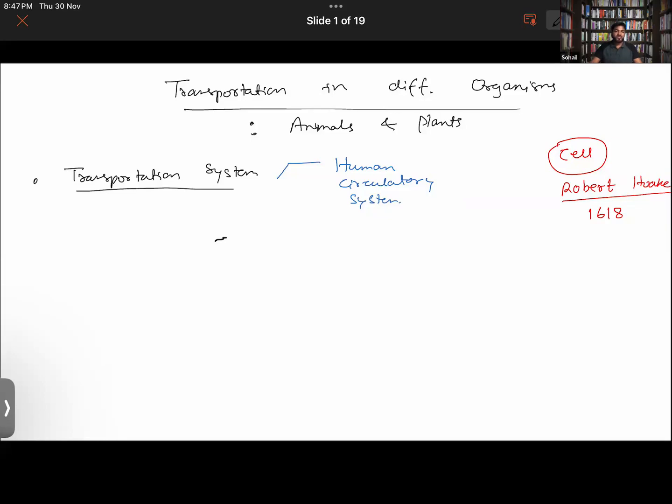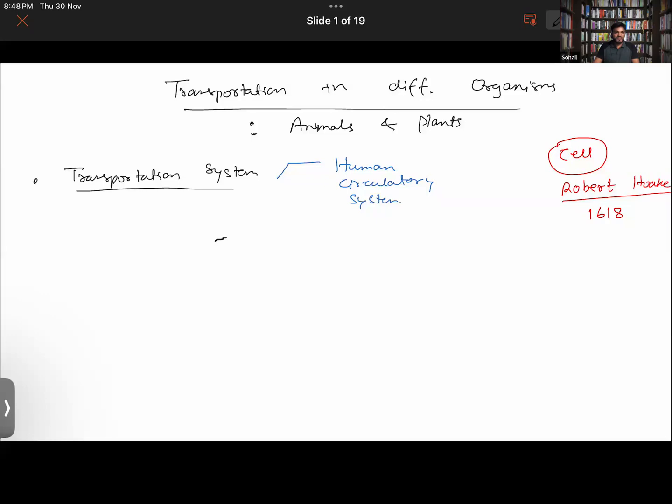Thereby you will study in the class that there are different types of blood vessels, namely arteries and veins. One will be carrying oxygen-rich blood, one will be carrying oxygen-deficient blood. And then you will see that these vessels have some differences between them. Those differences you will also study in the chapter. You will also study the pulse rate, which you all know about. We can measure pulse rate manually like this. So what is the concept of pulse?